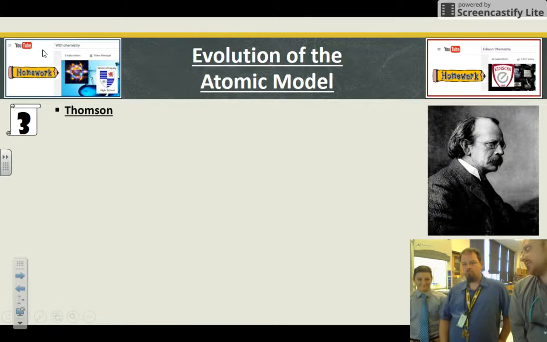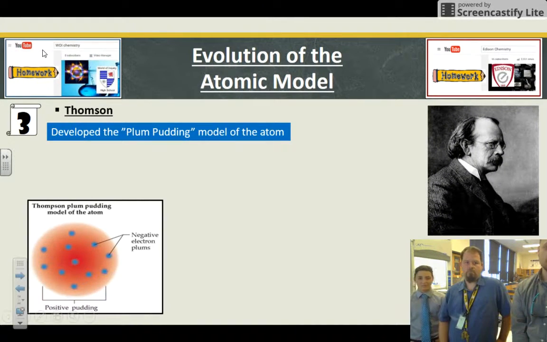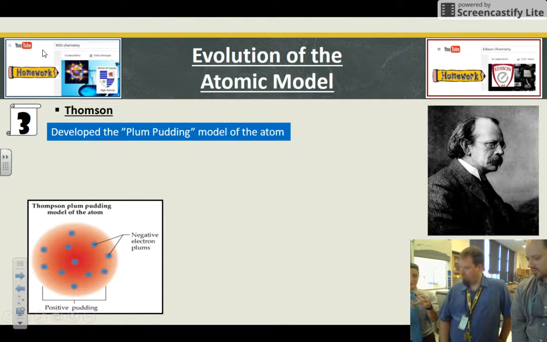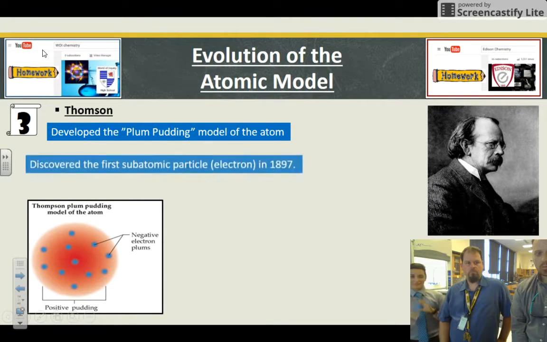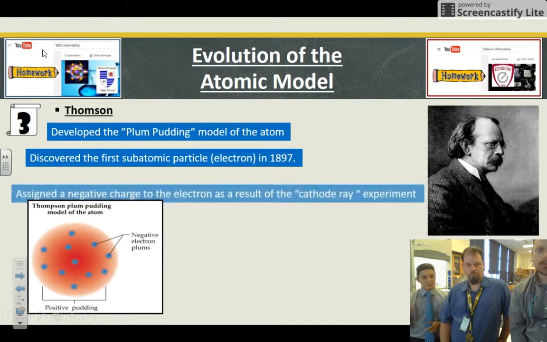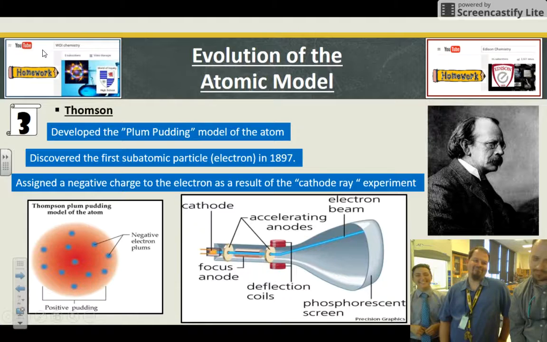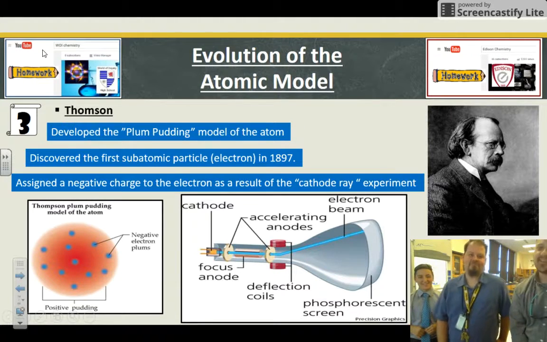Leonard, what do you know about Thomson? He had the plum pudding model. So you've got your pudding and you've got some raisins or whatever throughout it. There's stuff in there, but in no particular order. Good way to put it. Those things would be the electrons, the first subatomic particle. One of my favorites. And those have the negative charge.